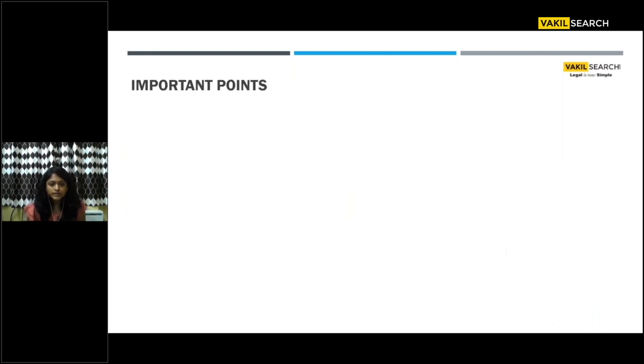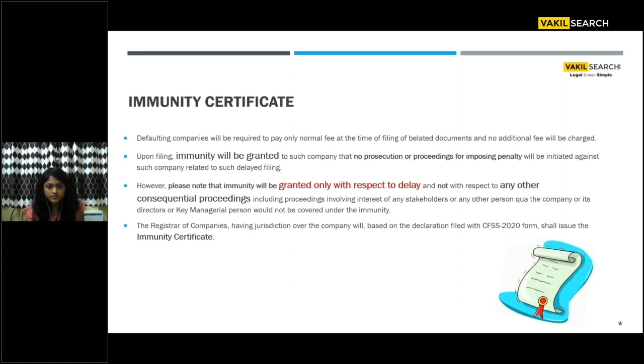Who will issue? We have already discussed this. After the closure of the scheme only, the application will have to be filed for seeking immunity in respect of the belated documents. You cannot file after the expiry of 6 months from the closure of the scheme, and you will be required to electronically file a CFSS form. There is no fee payable for filing the CFSS form.